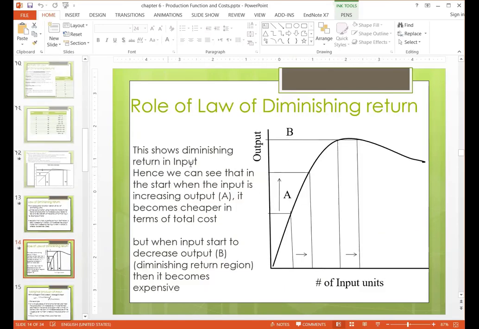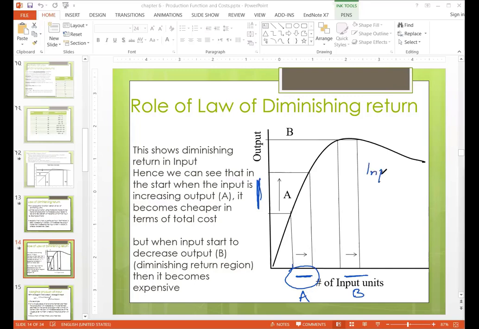This shows that in the start, when the input is increasing, you are talking about this case when there are few inputs. So increasing input is creating more output. But when the returns to input start to decrease, it is when the input becomes expensive. So at a high level of input, it is not increasing output. As a company, in this stage, let's call it stage A, and this is stage B.